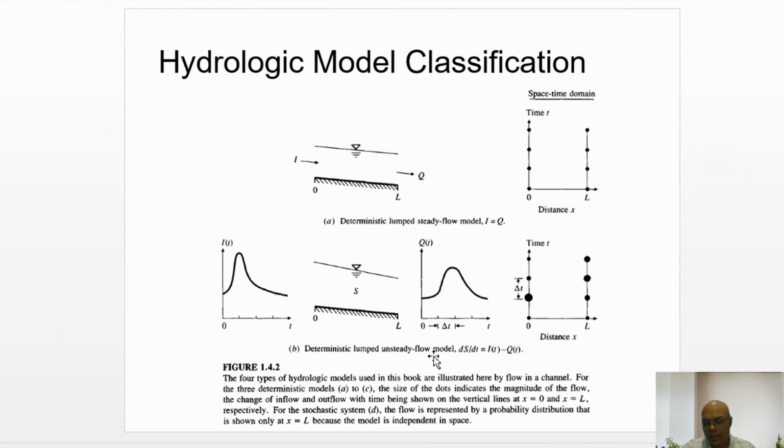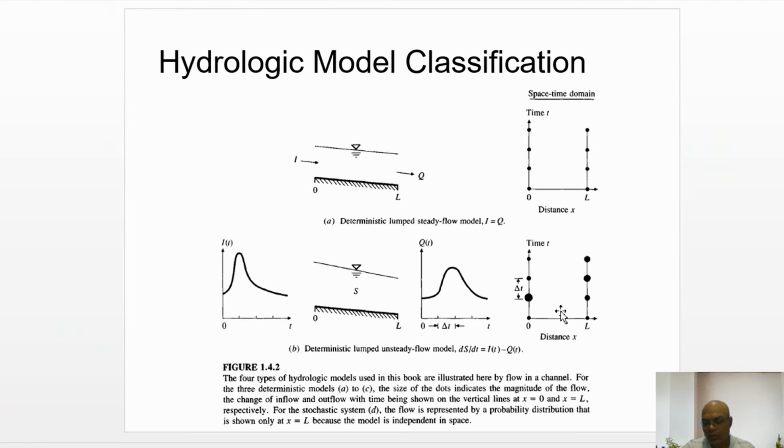So when unsteady flow comes into the picture, that means in the continuity equation the ds by dt term exists. This ds by dt term represents whether it is a steady or unsteady flow. So in unsteady flow this term exists. That means the inflow hydrograph is different from the outflow hydrograph. So whatever the difference, that becomes a storage.